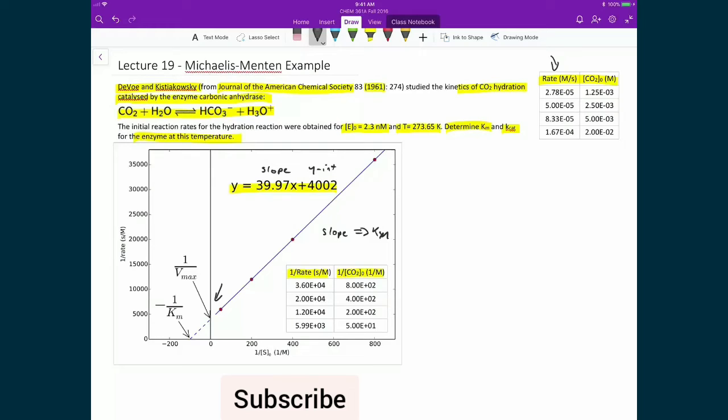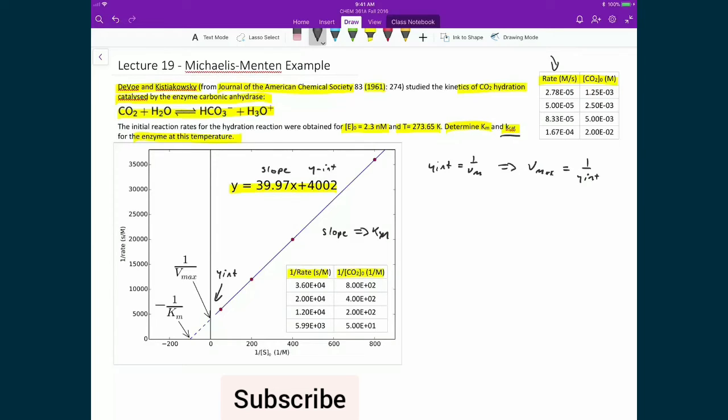So starting off with finding the maximum rate, which I can get from the y-intercept, I'm going to use that to find my kcat, which is one of the parameters that the question asks. We know that the y-intercept is equal to 1 over the maximum rate, which means that the maximum rate pulled off from the plot is equal to 1 over the y-intercept.